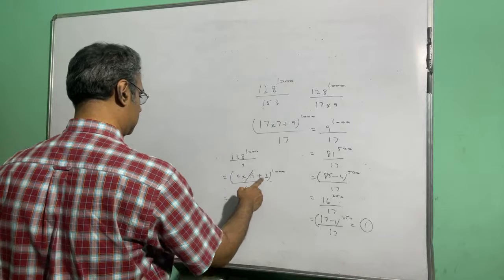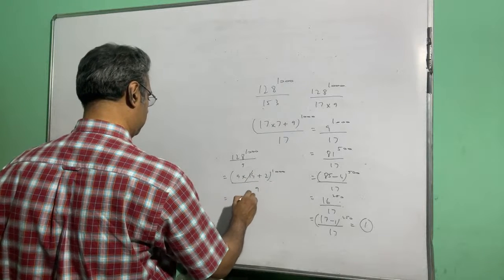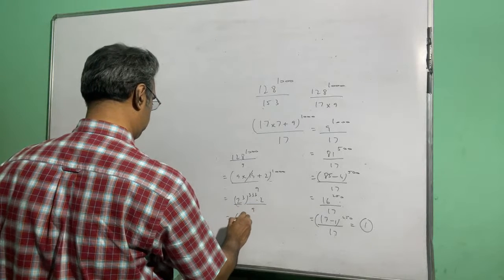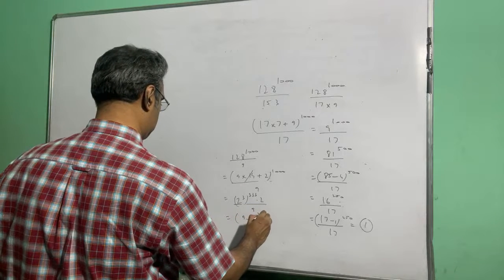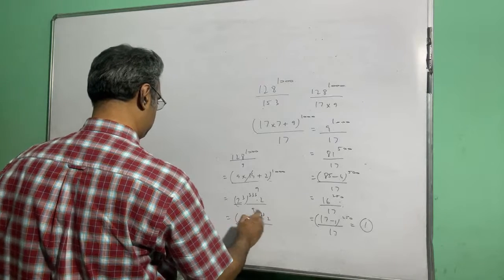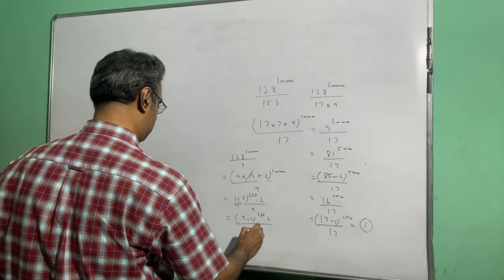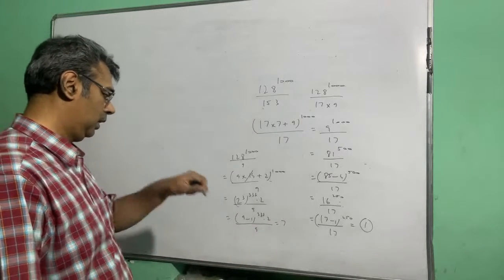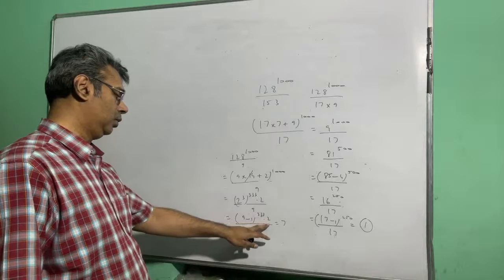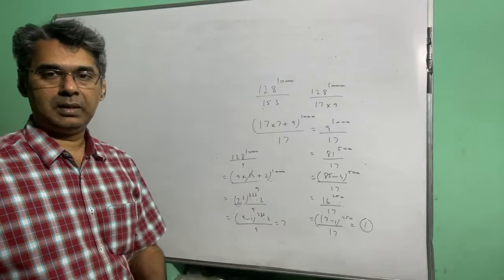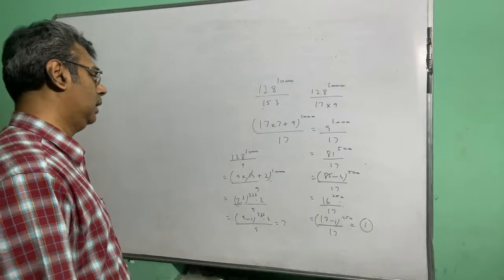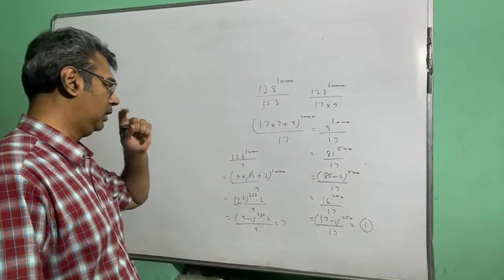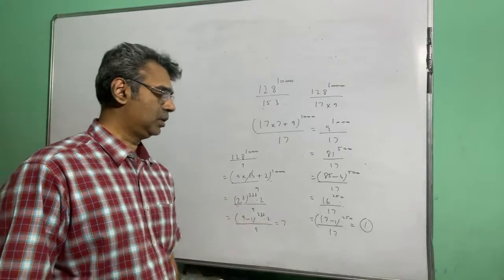So you drop this. This is 2 cube to the power 333 into 2 by 9. So 2 cube is 8, 8 is 9 minus 1 to the power 333 by 9. So ultimately you are getting minus 1 into 2, so minus 2 is the remainder, that means the remainder is actually 9 minus 2, which is 7. So when you are doing 128 to the power 1000 by 17, it's coming to 1. When you are doing 128 to the power 1000 by 9, it's coming to 7.